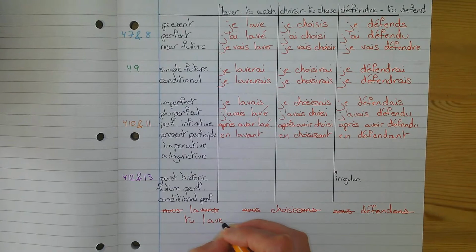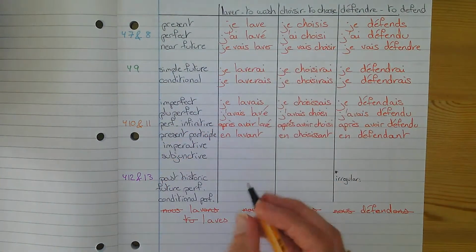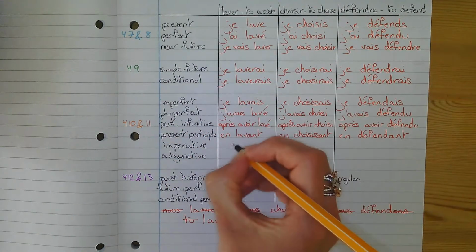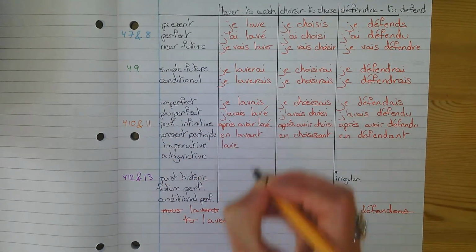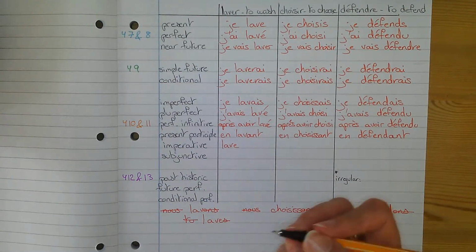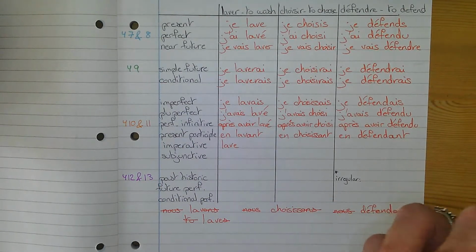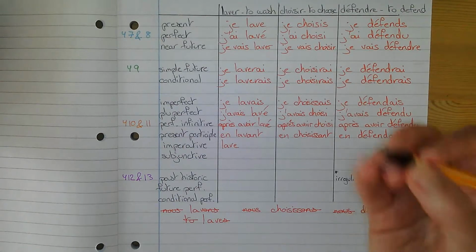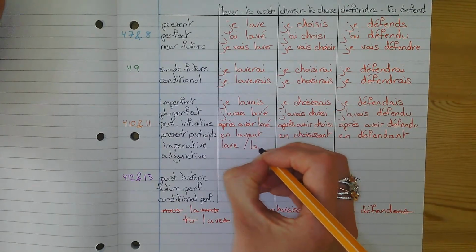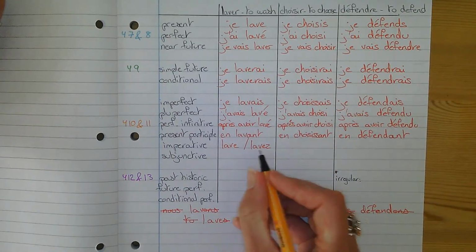So the "tu" form, I'm going to write it here for this one because there's a trick. If you want to say "you wash" in the present tense, it's "tu laves". Get rid of the "tu", but because it's an ER verb, you also get rid of the S here. So "lave" is the "tu" version. If you're talking to several people or someone that you have to show respect to, you will say "lavez", which is the "vous" form.